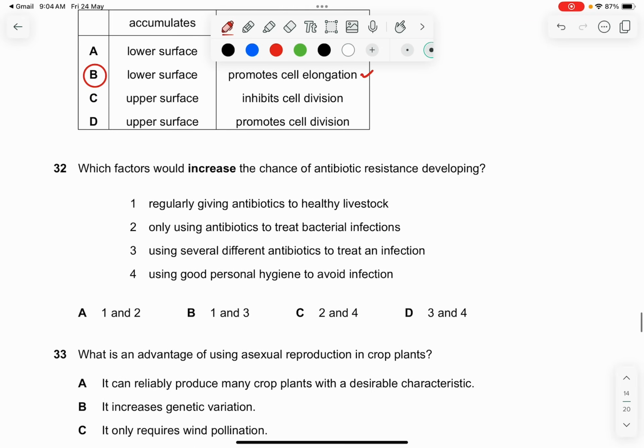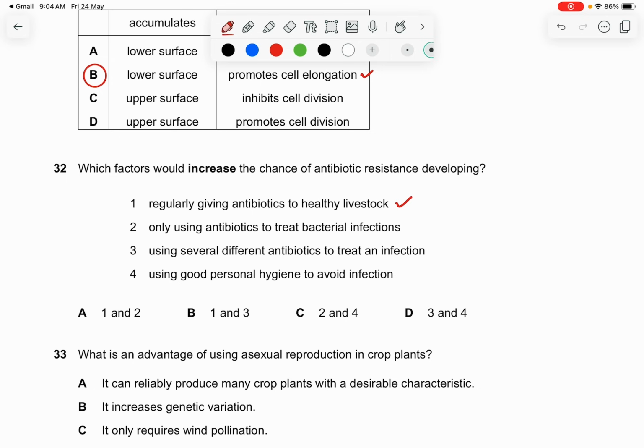Question 32. Which factors will increase the chance of antibiotic resistance developing? Regularly giving antibiotics to healthy livestock definitely increases the chance, because antibiotics should be for a set treatment, not regular use, and must be used for a specific infection like a bacterial infection.